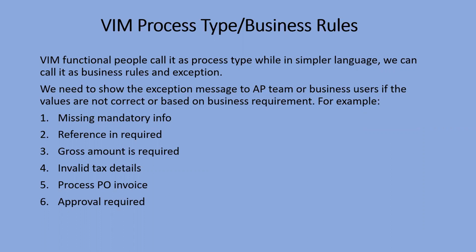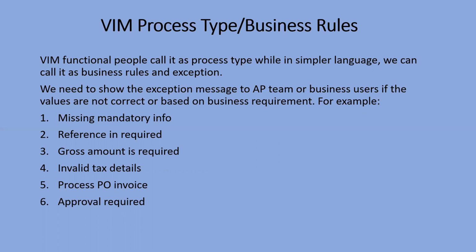For example, in MIRO or FB60, what are the mandatory fields? Mostly the document date, the invoice reference date and number, the company, the vendor. So these are the various messages which will come when we process the invoice in the MIRO transaction. The same thing happens in the Vim also.